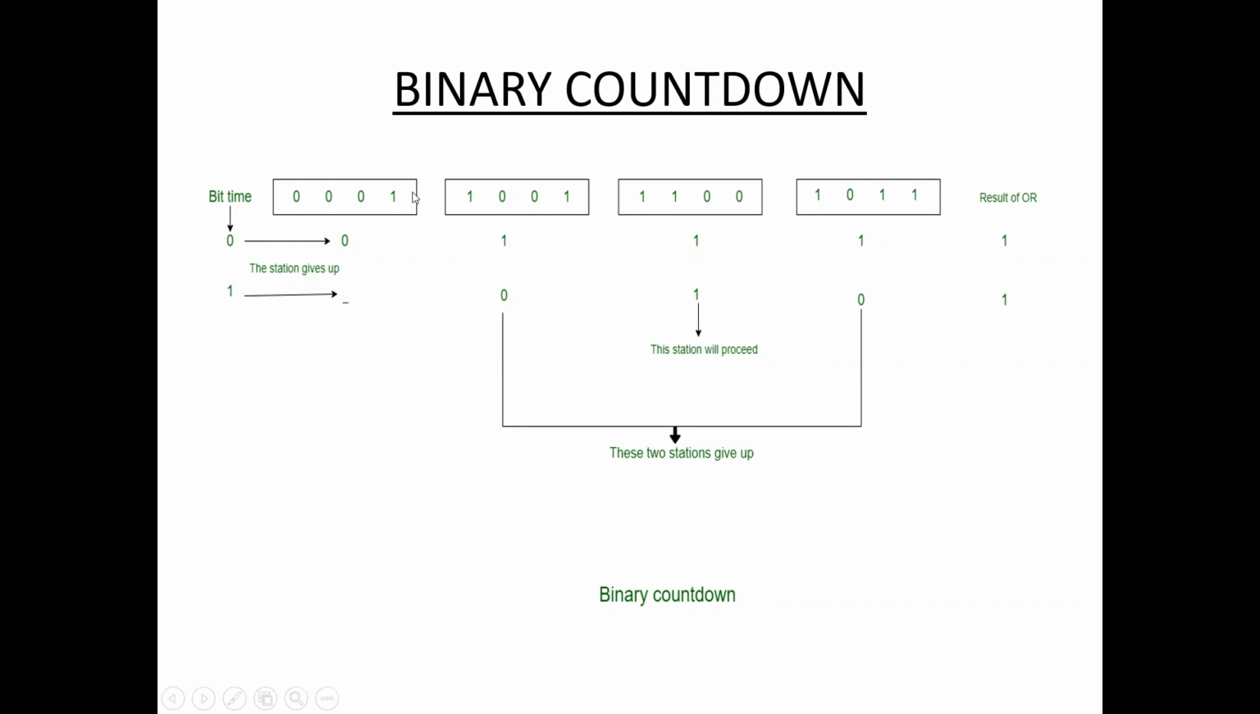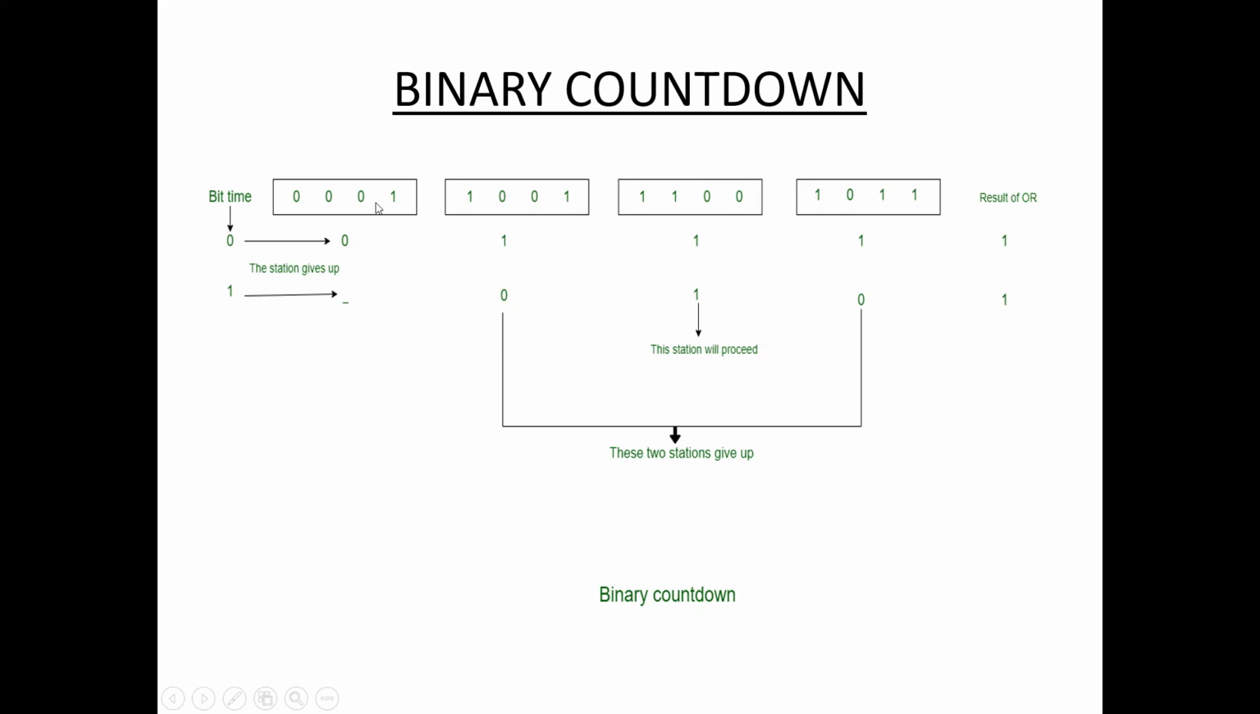Suppose here 4 stations, 1, 2, 3, 4. We are using binary addresses. Suppose 0001, this is station 1. Next 1001, that is station 2. Similarly 1100 and 1011. So these are the 4 stations: station 1, station 2, station 3, station 4.